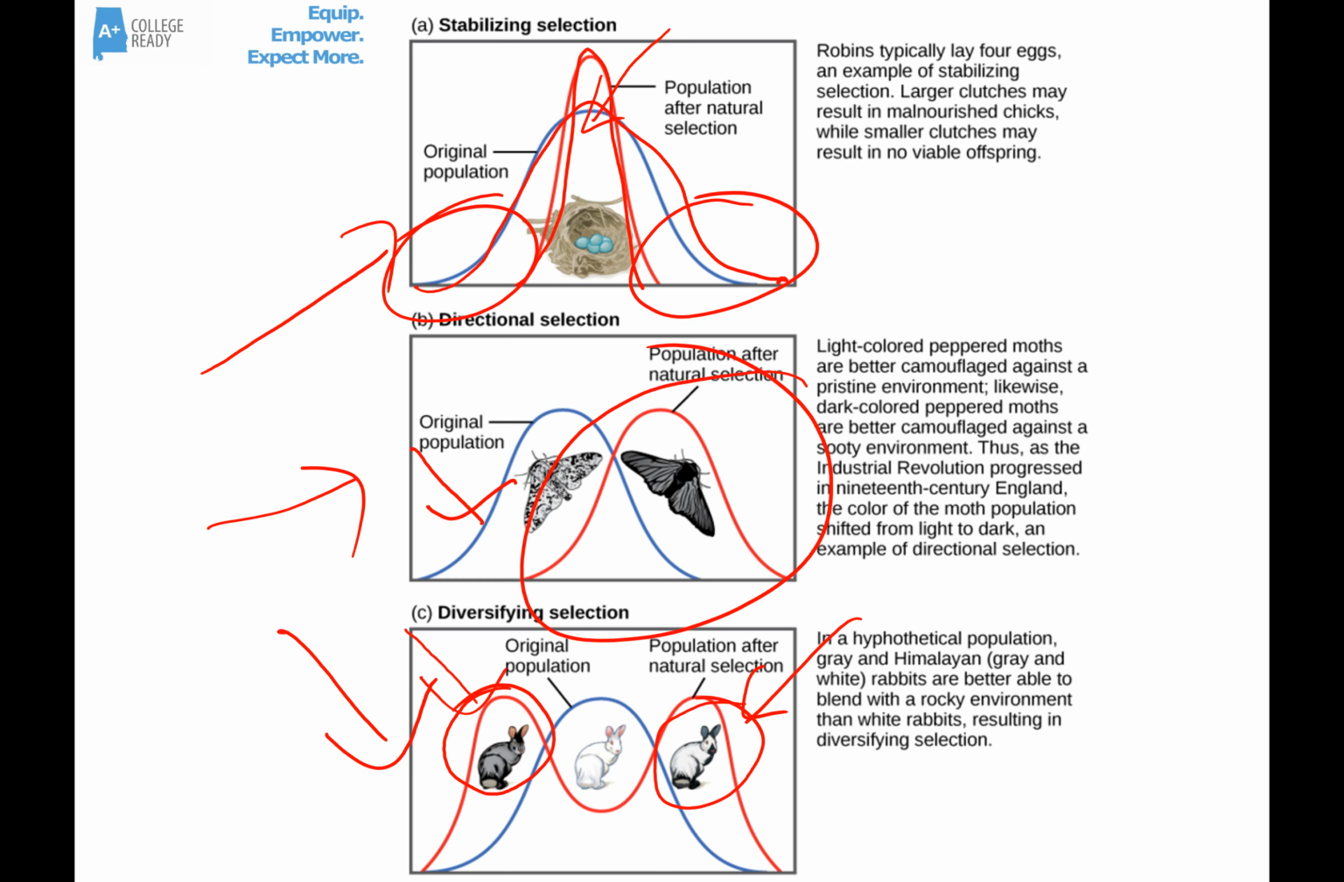So could these. The white ones could not. So those guys were eaten. So the frequency of the population very quickly shifted so that the dark gray became more and more common. The gray and white became more and more common. But the white rabbits themselves became less and less frequent. So that's diversifying or disruptive selection.